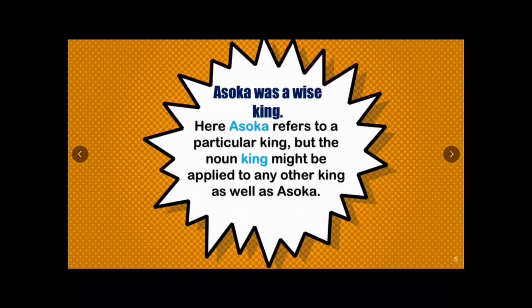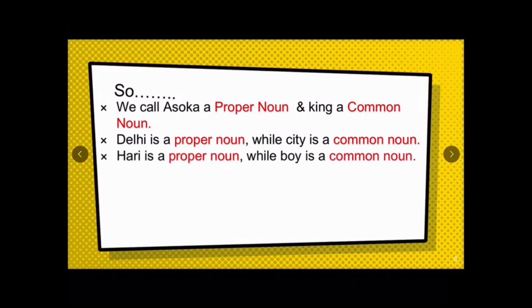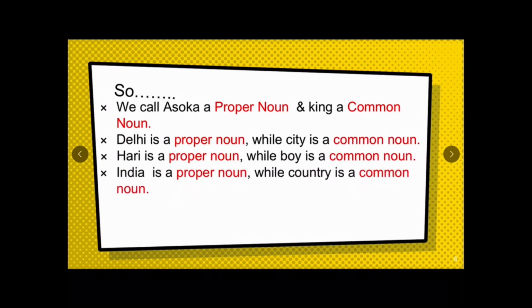Here Ashoka refers to a particular king, but the noun king might be applied to any other king as well as Ashoka. So we call Ashoka a proper noun and king a common noun. Like that, Delhi is a proper noun while city is a common noun. Hari is a proper noun while boy is a common noun. India is a proper noun while country is a common noun. Country means any country, and India is particularly our country.